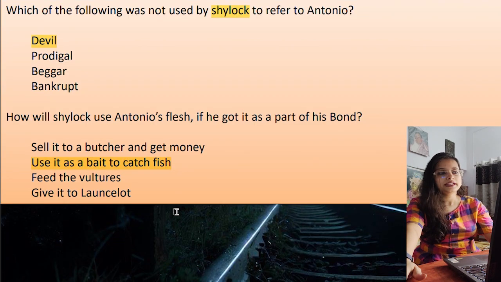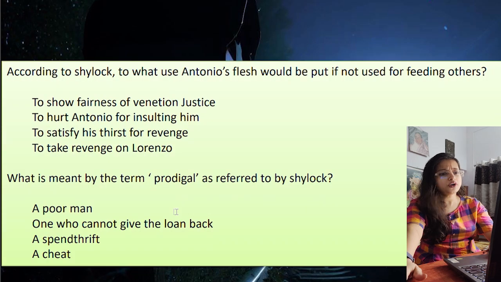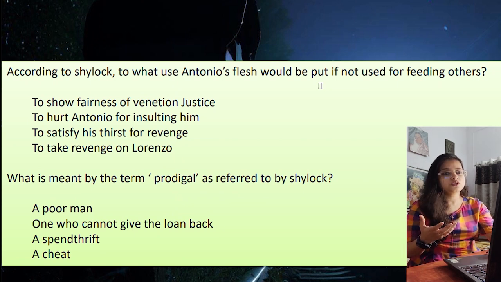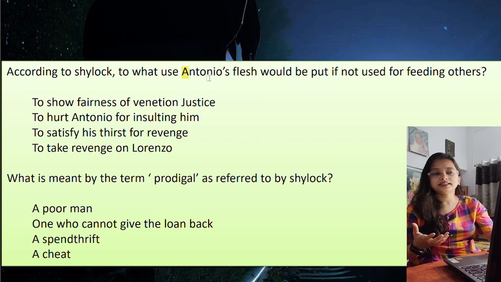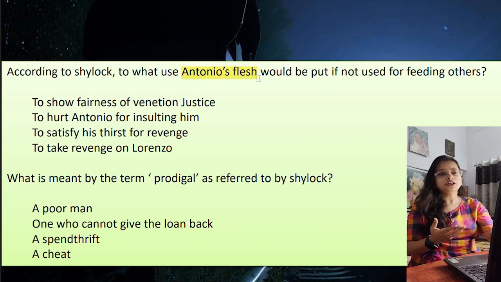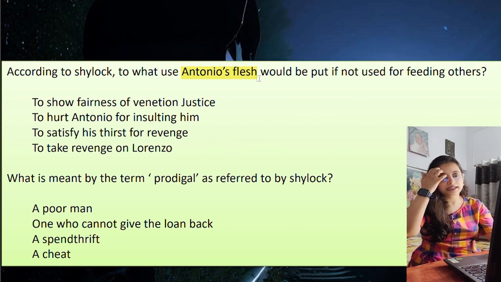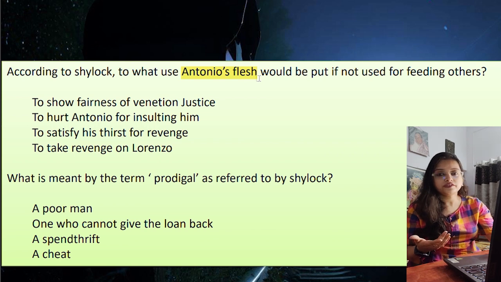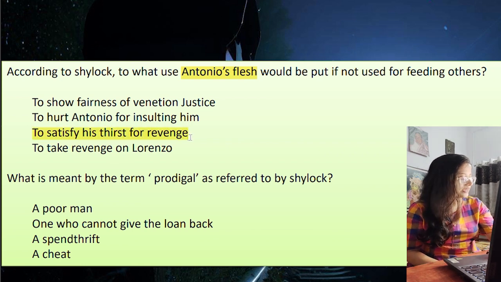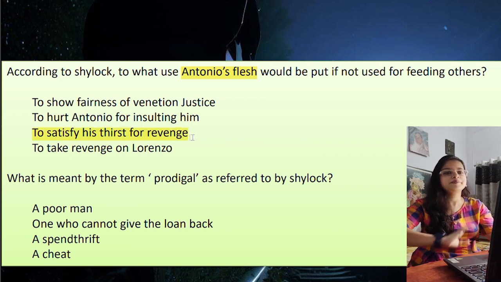Now let's move to the next page. According to Shylock, what use would Antonio's flesh be put to if not used for feeding others? This flesh can't be sold to a butcher, so what will it do? To show fairness of Venetian justice? No. To hurt Antonio for insulting him? No. To satisfy his thirst for revenge? This is a better option. To take revenge on Lorenzo? That is not a question. So option C is correct, to satisfy his thirst for revenge.